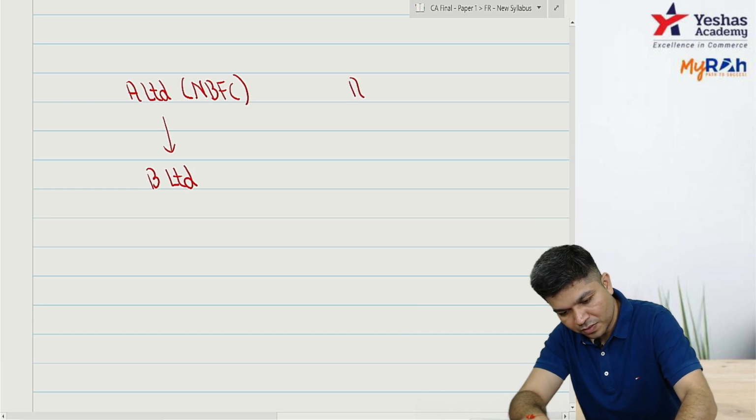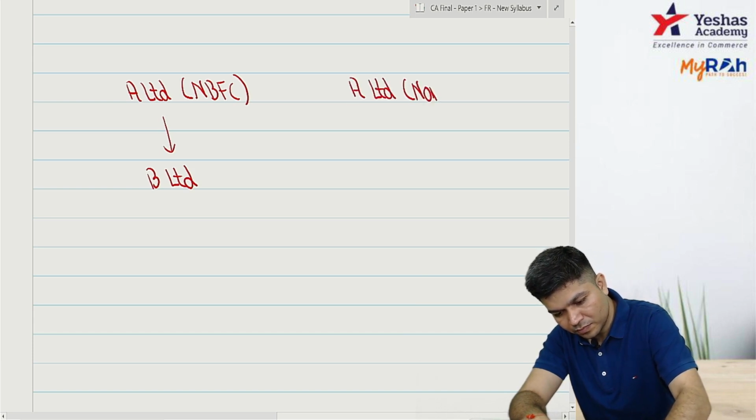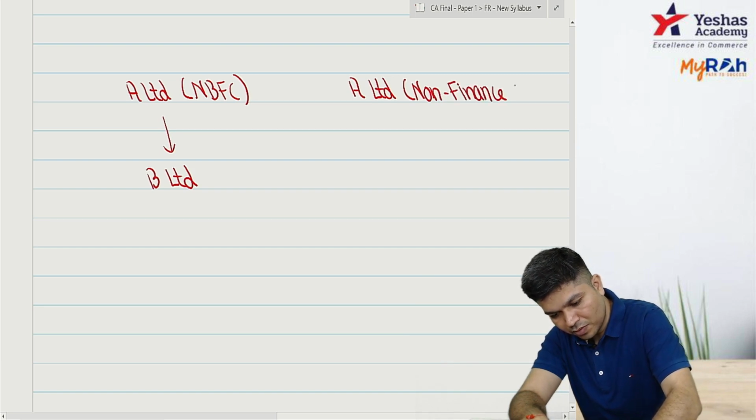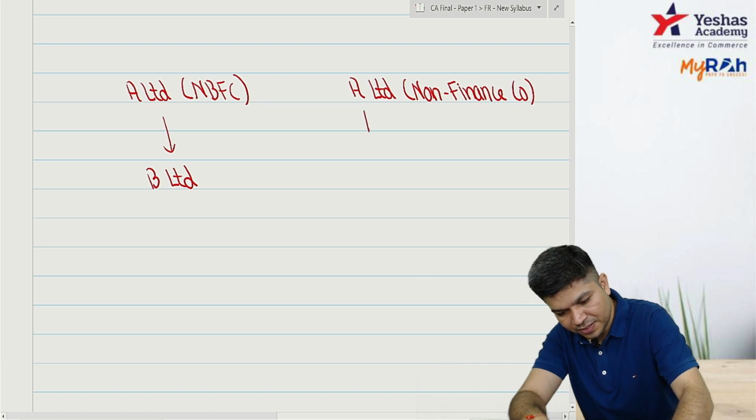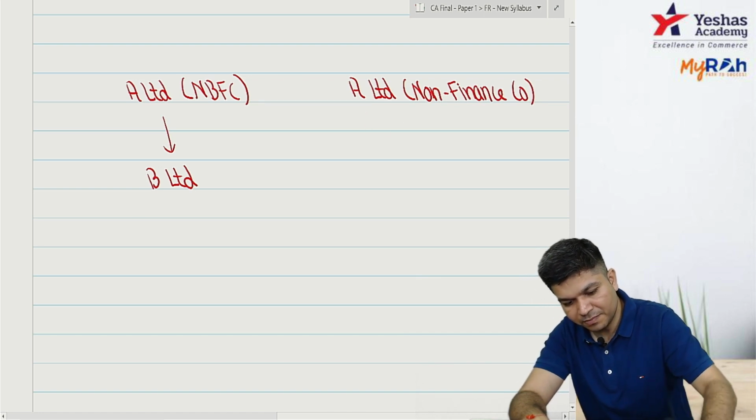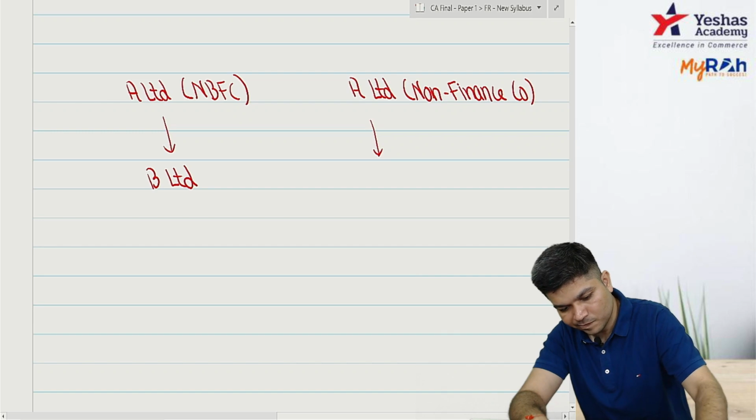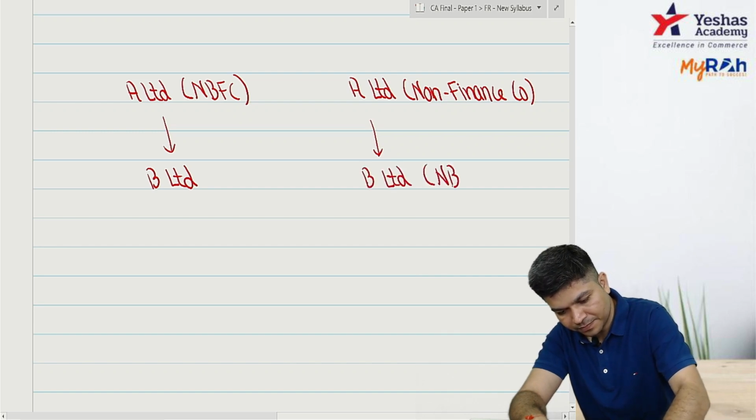Or A Limited is a non-finance company, they have a subsidiary B Limited, which is NBFC.